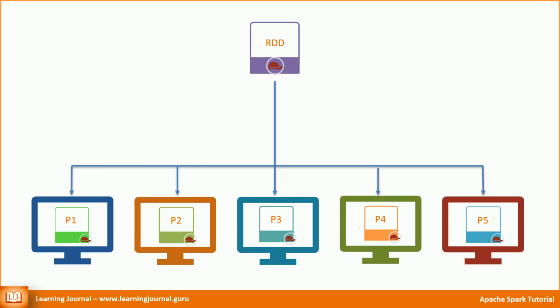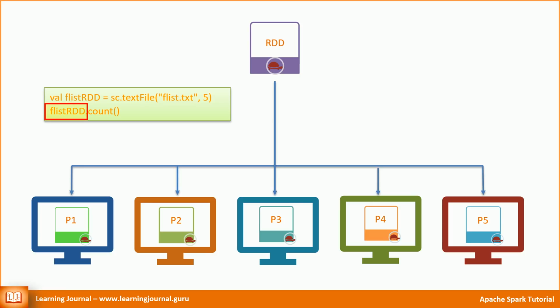There is one more point that is worth mentioning at this moment. Look at this line of code a bit carefully. What do you see? It is the data, I mean a collection, plus a function to execute on that data. The data is already partitioned and distributed over the executors. Now all that Apache Spark has to do is to send this function to those executors. They run the function on the partition that they have and return the result. That's it. That's how Apache Spark breaks our code and gets it executed in parallel.